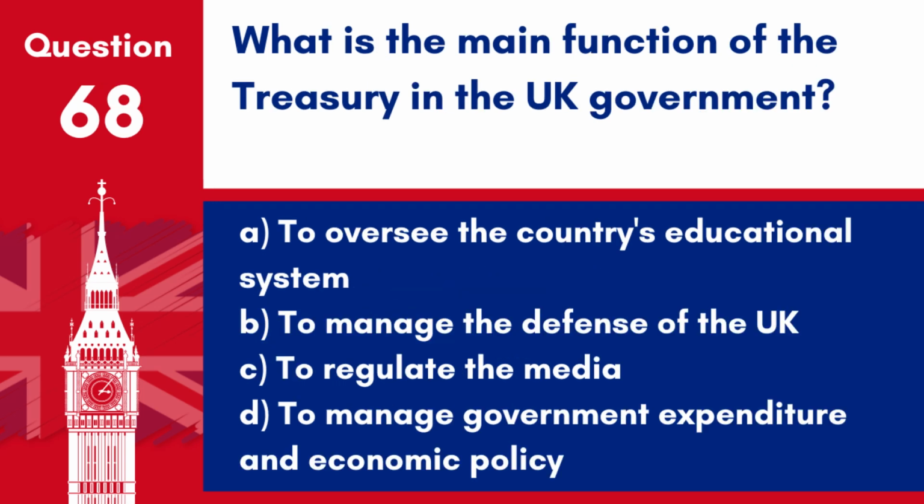Question 68. What is the main function of the Treasury in the UK government? A. To oversee the country's educational system. B. To manage the defence of the UK. C. To regulate the media. D. To manage government expenditure and economic policy. Answer: D. To manage government expenditure and economic policy. The Treasury is responsible for formulating and implementing the government's financial and economic policy.